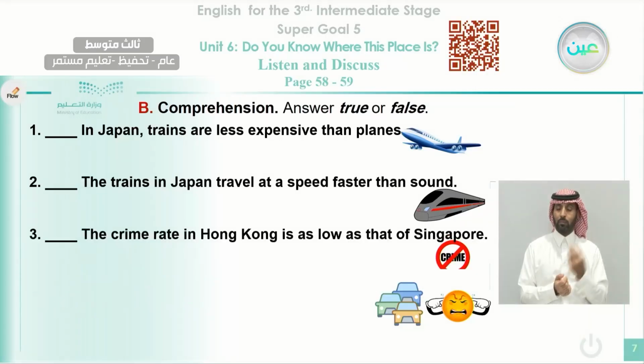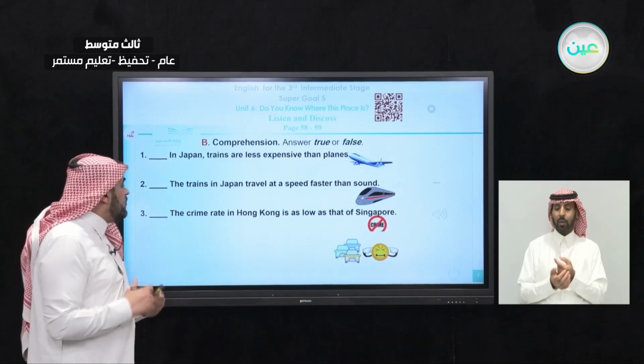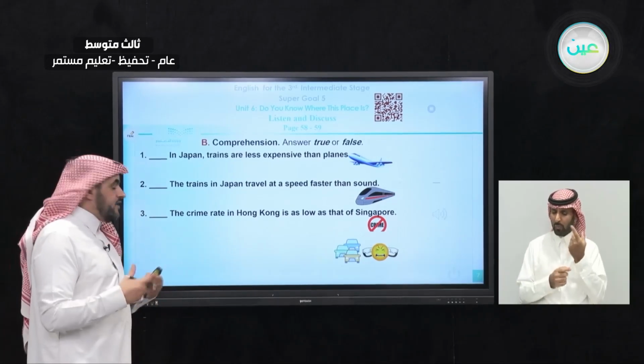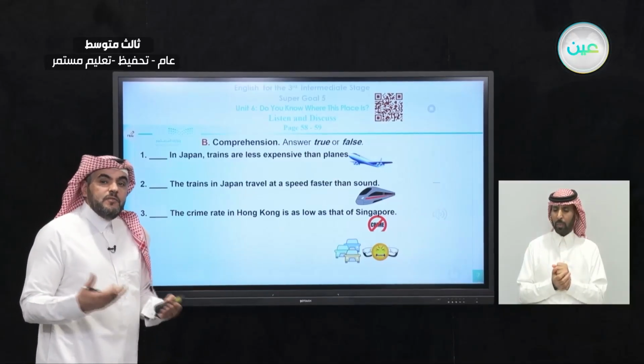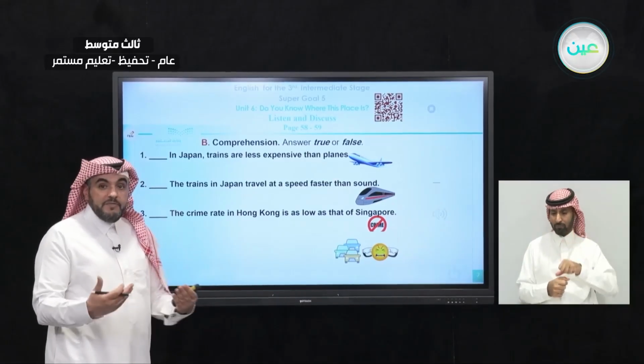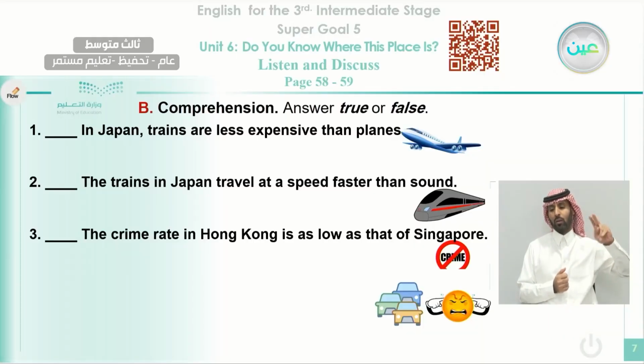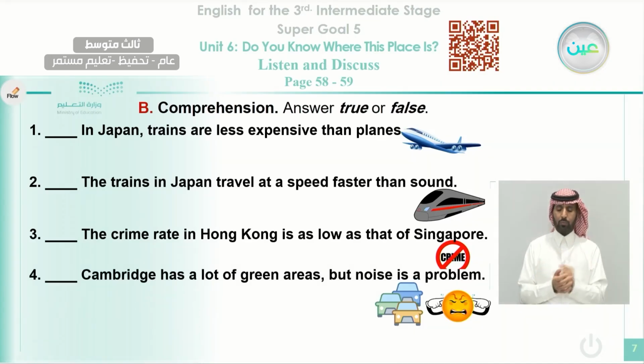In number 3, the crime rate in Hong Kong is as low as that of Singapore. Comparing Singapore and Hong Kong, which city has a higher crime rate, more crimes committed, bad things committed by criminals? Is it Hong Kong or Singapore? Here this statement says that in Hong Kong it is as low as that of Singapore. It means it is very low in Singapore and in Hong Kong. Is that right? They have the same rate of crime. We will find out also when we read.